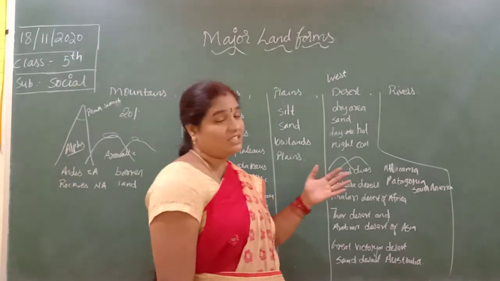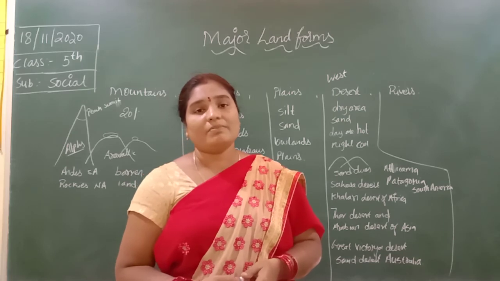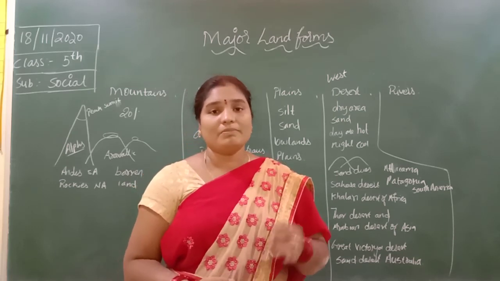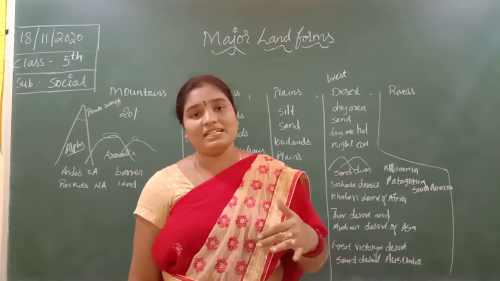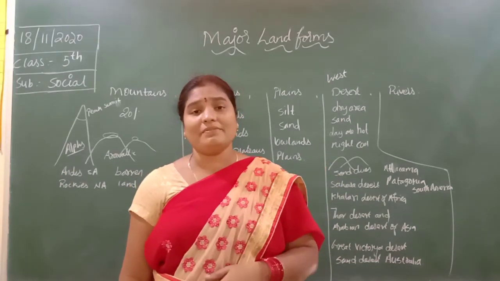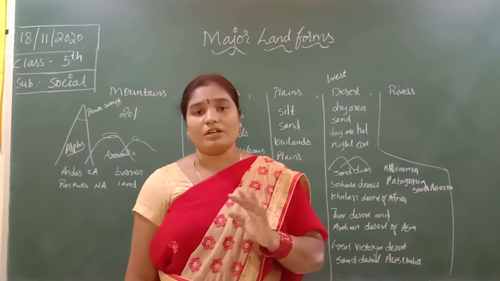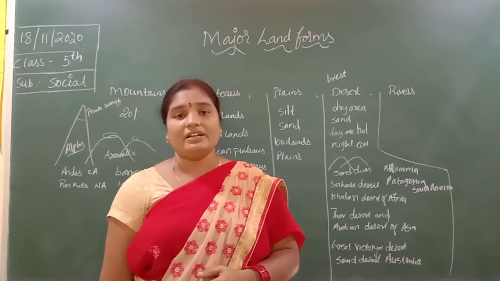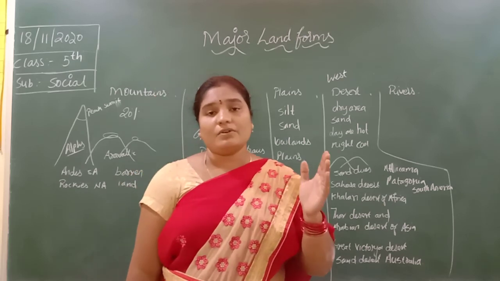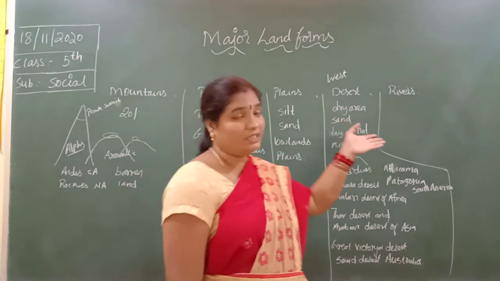Next are the rivers. The rivers originate from the Himalayas. From the Himalayas, they move towards the plains. The rivers are divided into 3 types: the higher course, the middle course, and the outer course. Tomorrow we will learn about the rivers.